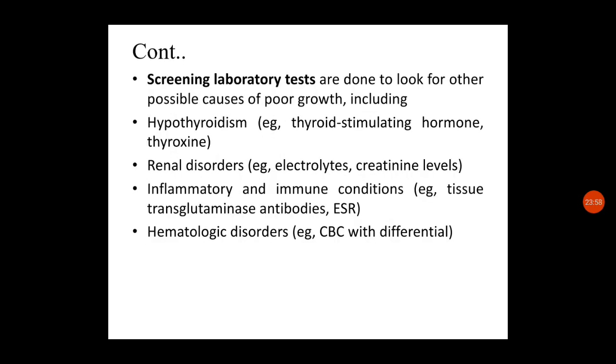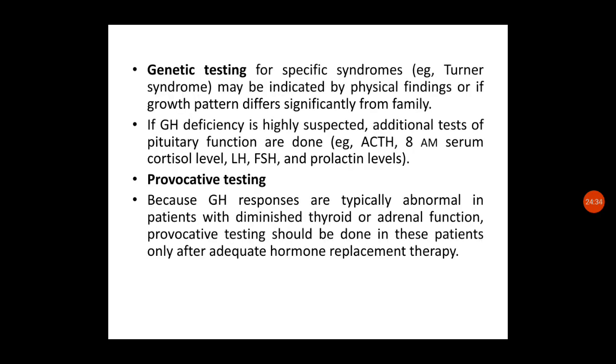Okay. The next is screening laboratory tests, which are done to look for other possible causes of poor growth like hypothyroidism, renal disorders, inflammatory and immune conditions and hematological disorders. So these are the other screening laboratory tests usually done along with the growth hormone, IGF-1 and IGF-BP3 tests. These tests also can be done to screen the child for any other reasons. Okay. So the diagnosis is a little bit big.